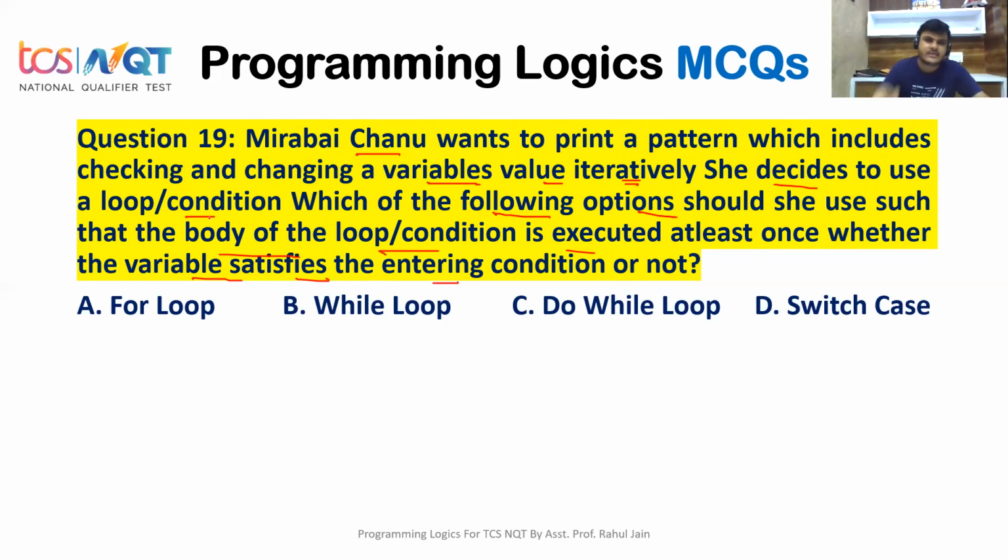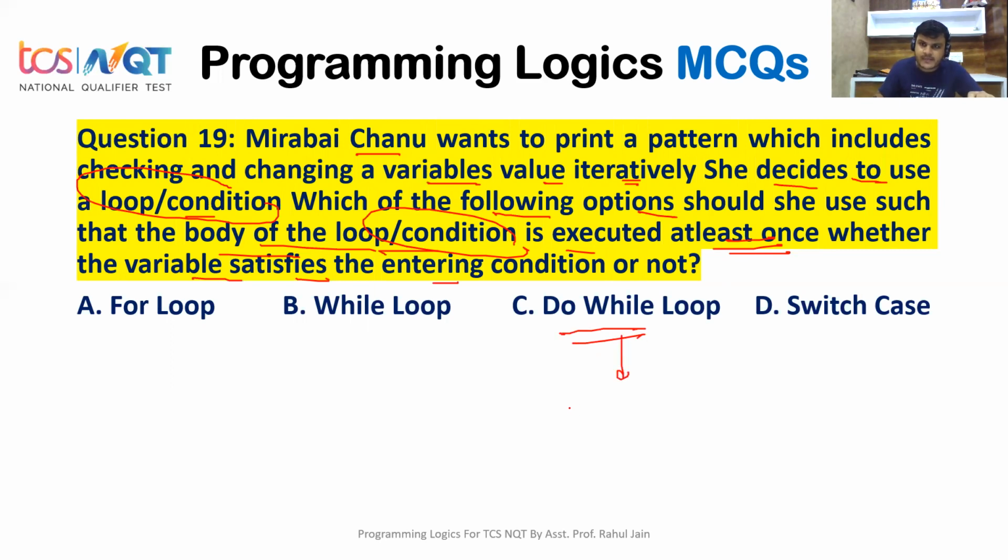Okay, so the main crux of the question here is she decides to use a loop or condition. Which option should she use such that the body of the loop is executed at least once? At least once. Whenever we hear at least once, go for the do while loop. Why?